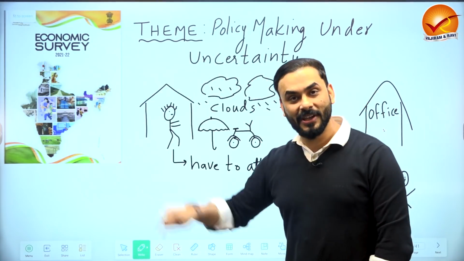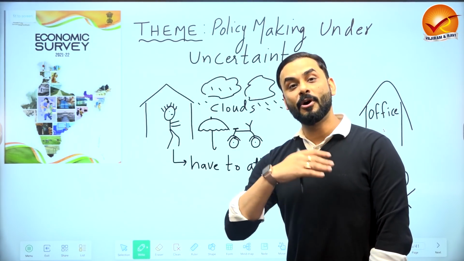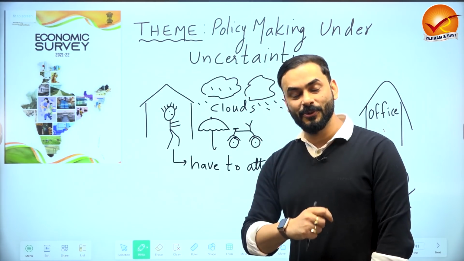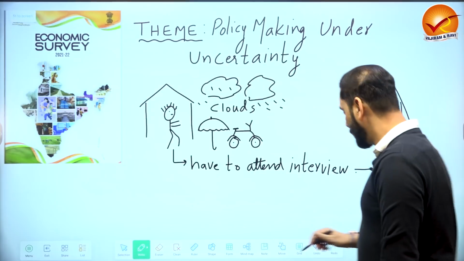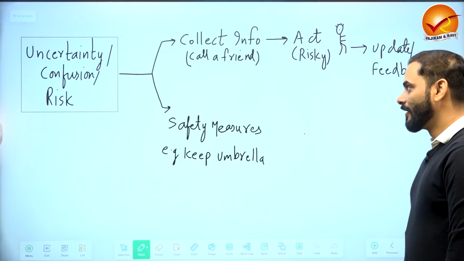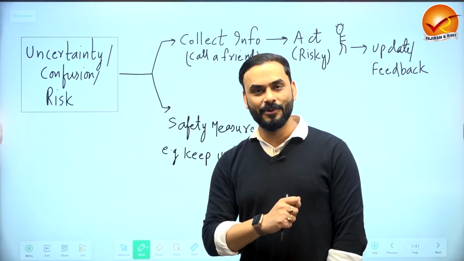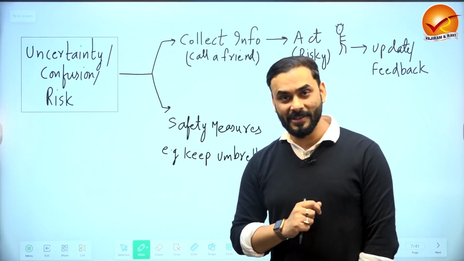That is what this year's economic survey is talking about. That when there is so much uncertainty about different waves of COVID, how are our economists and policymakers going to make policies for the betterment of this country? So see, can I give you slightly more details of the theme of the economic survey?